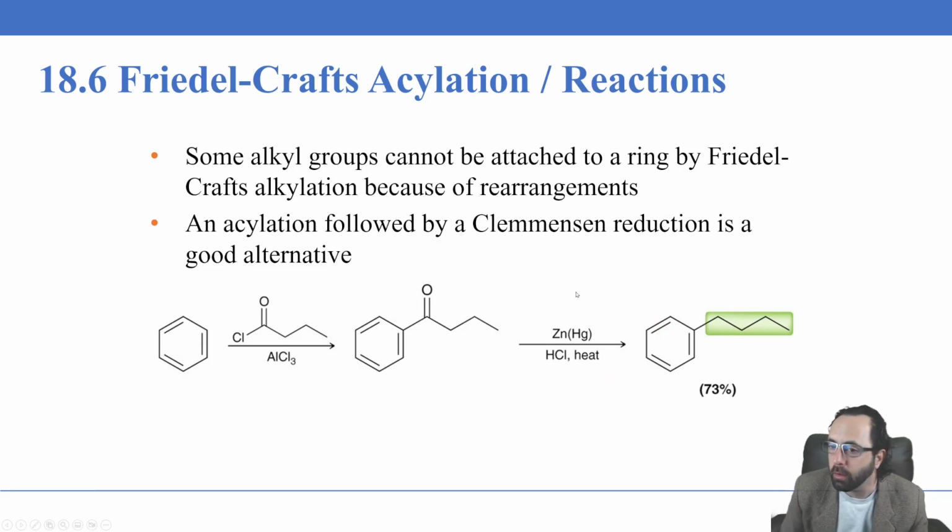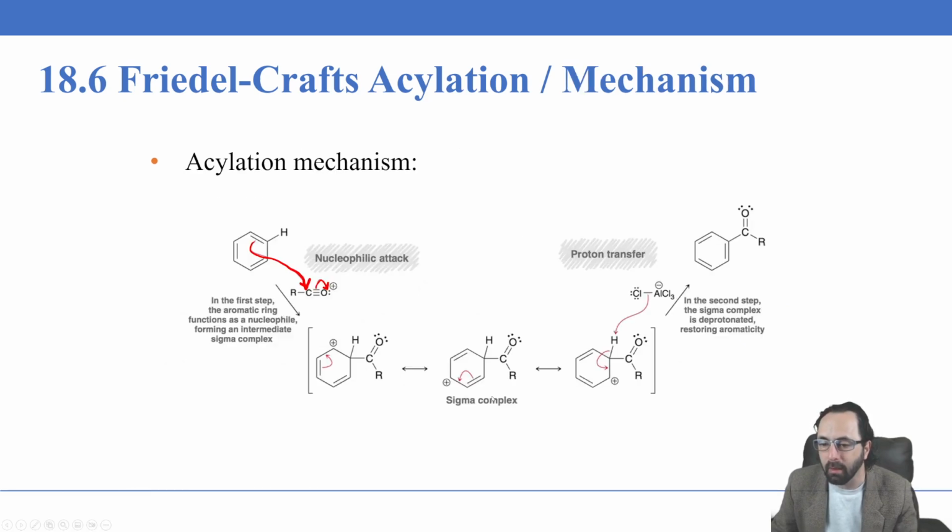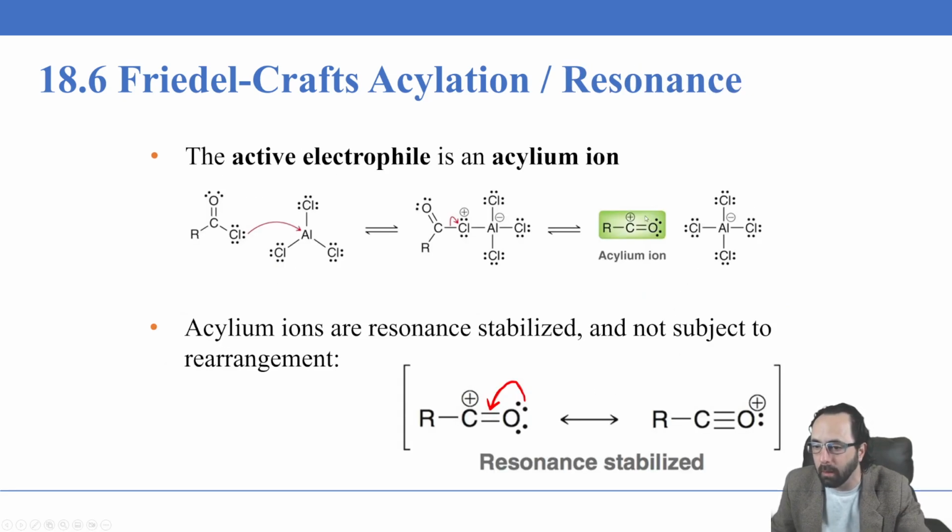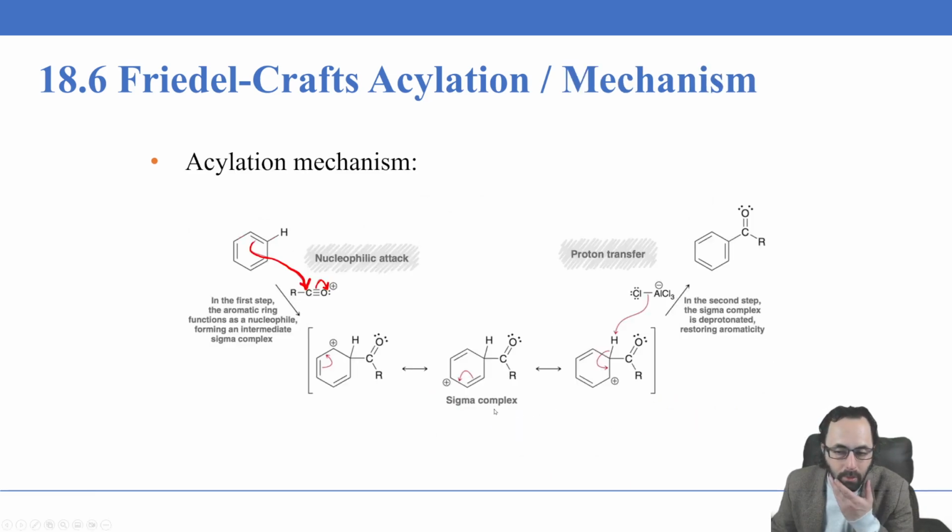Some alkyl groups cannot be attached to the ring by a Friedel-Crafts alkylation because of rearrangements, but an acylation will never rearrange because, again, there's a special stability to the Acylium intermediate ion. This Acylium intermediate ion has a stability that a rearranged product would not have, because you'd end up with a carbocation that is not resonantly stabilized.